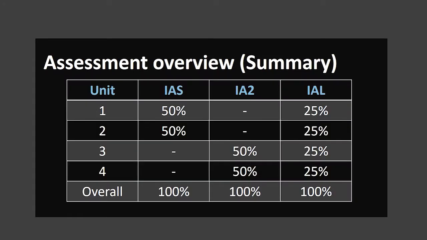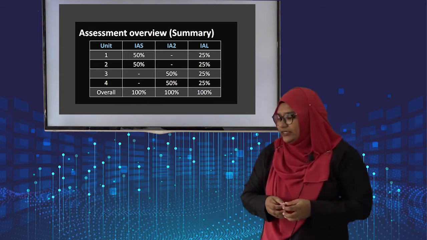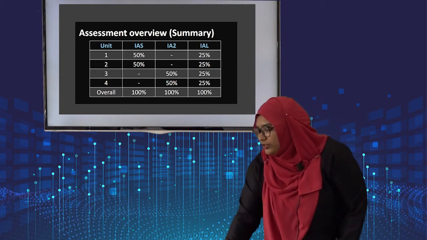Next is the assessment overview, the summary of how they will be allocating the percentage to the different units. As you can see, for IAS, 50% from each of the units. For IA2 also, 50% from each of the units. At the end, they will be taking 25% of each of the units, and which will give you the overall result.